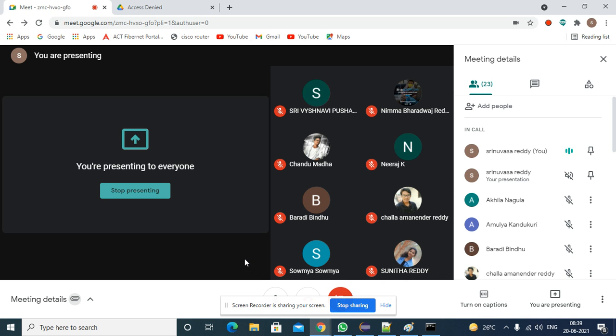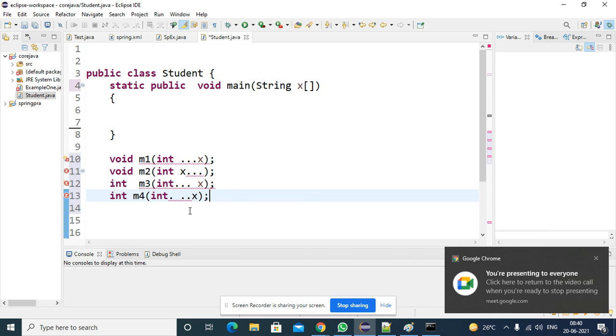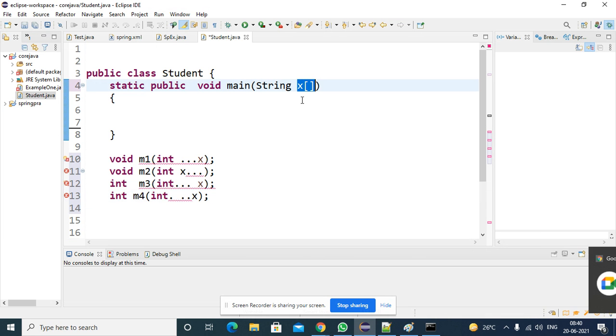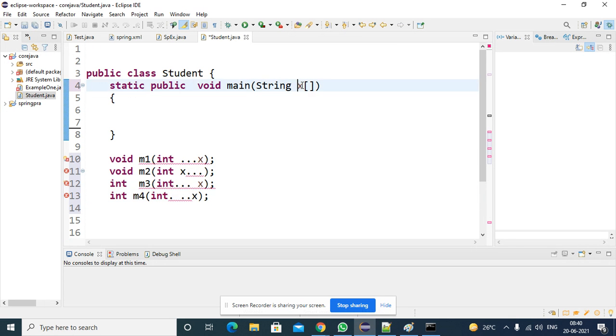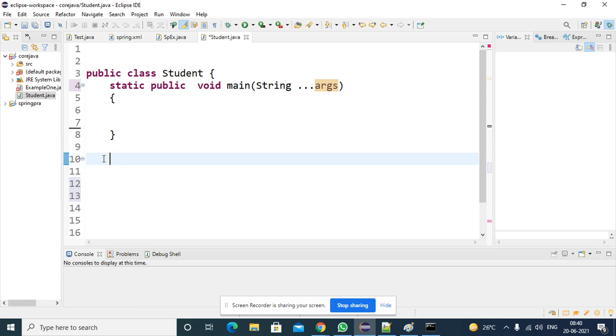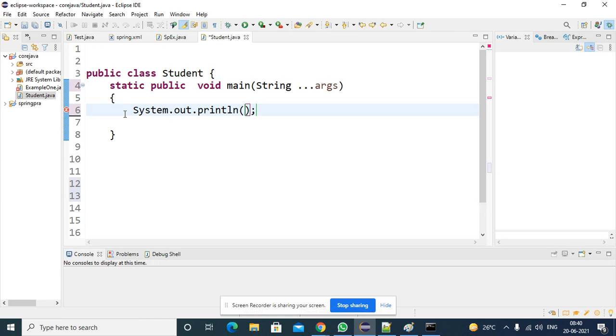Someone please confirm. So we already discussed these varargs methods, right? So now, in place of single dimensional arrays, you can use a varargs method, no problem. That means I will remove this x single dimensional array and apply dot dot dot x or args, that is up to you. By removing these statements, you don't face any error. If you want to execute it, you can. Sysout. I am trying to explain how many ways we can write the main method.